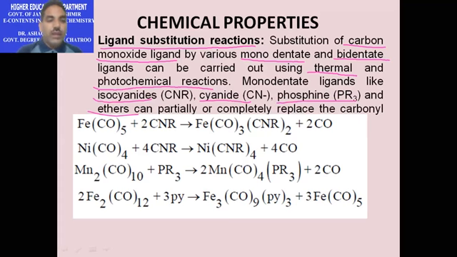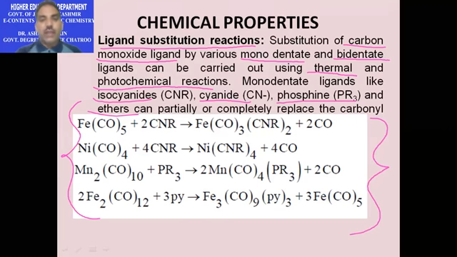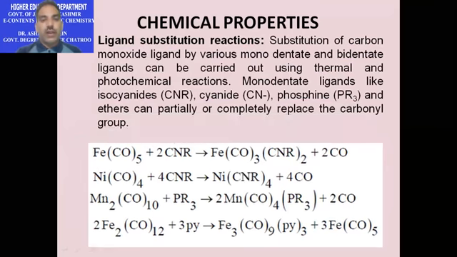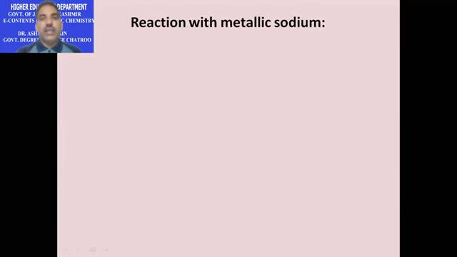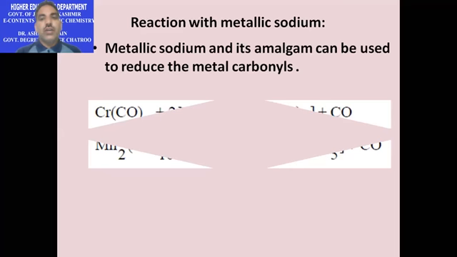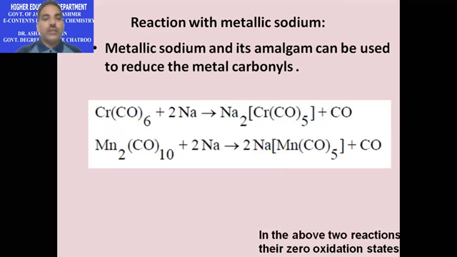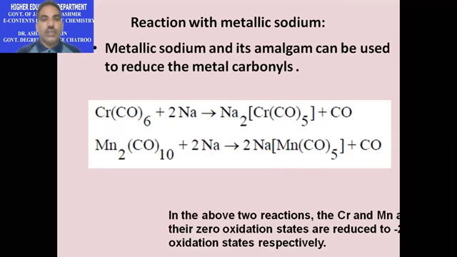Some common ligand substitution reactions of metal carbonyls are listed as under. Another chemical property of metal carbonyls is their reaction with metallic sodium, where these metal carbonyls, when treated with metallic sodium, undergo reduction to form metal carbonyls with a lower oxidation state.